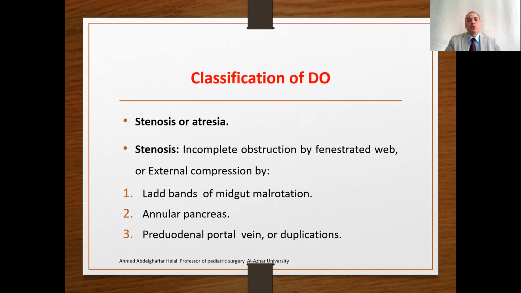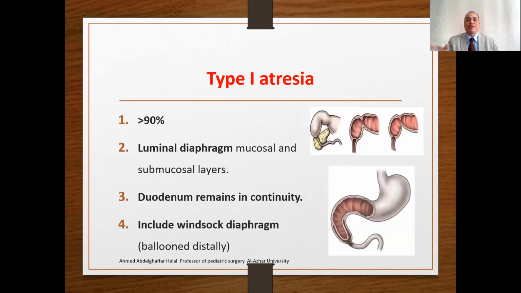We mean by stenosis incomplete obstruction of the lumen by a fenestrated web, or external compression by the Ladd band, or annular pancreas, or preduodenal portal vein, or duodenal duplication. This is called stenosis, incomplete obstruction. On the other hand, atresia.